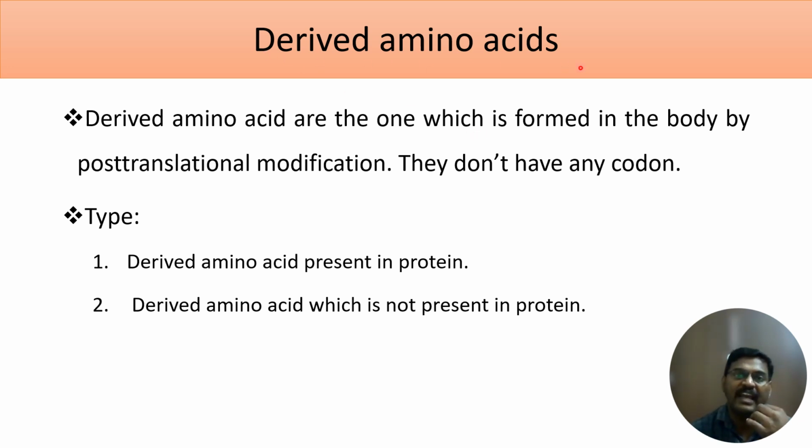Next, coming to derived amino acids. What is a derived amino acid? If we add some chemical, or modify an existing amino acid, whether it is a standard or non-standard amino acid, and we obtain an amino acid, that is called a derived amino acid. There are two types of derived amino acids. Some of the derived amino acids will be present as a part of the protein, and some of them will not be present in protein.